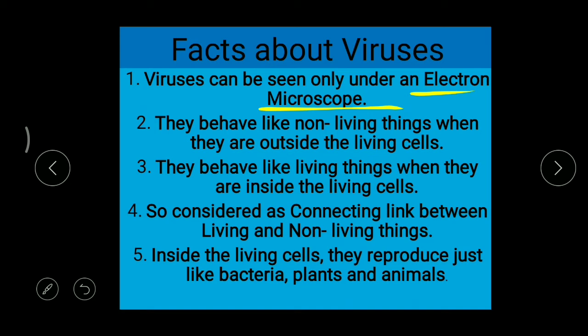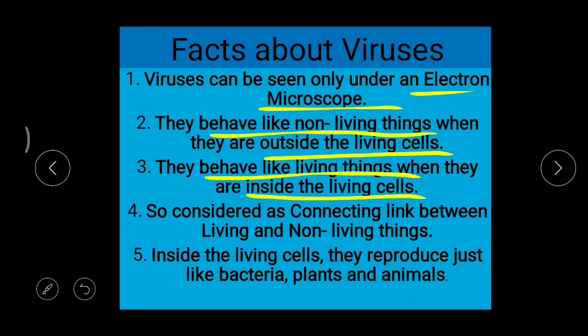When they're living outside the living cells, say for example, it comes out of our body, then in such conditions, it behaves like a non-living thing. Correct? That means it becomes like a dead thing. But when it is inside the living cell, inside any human cell or a plant cell or animal cell, then they behave like living things.